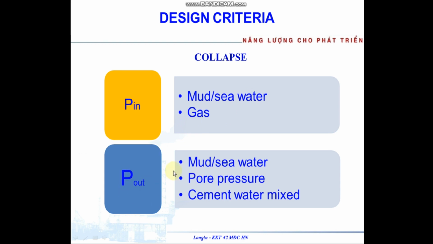Outside it may be mud, seawater, pore pressure, or cement water mix.